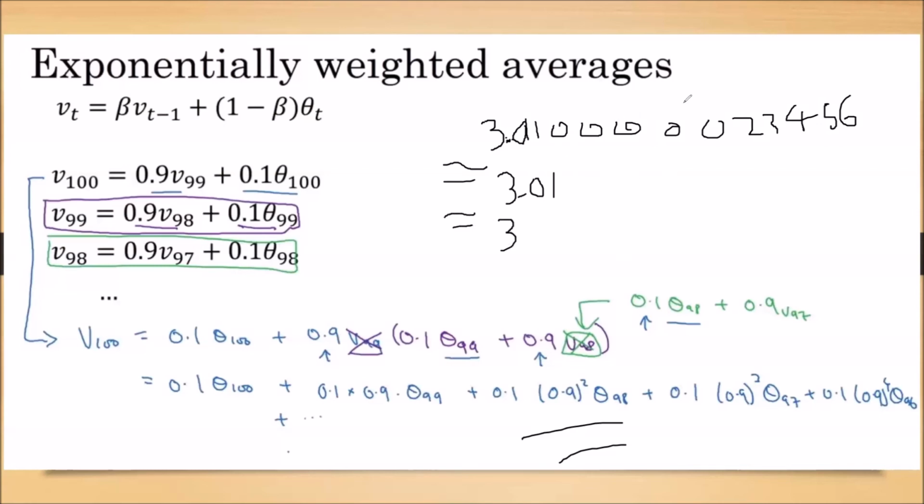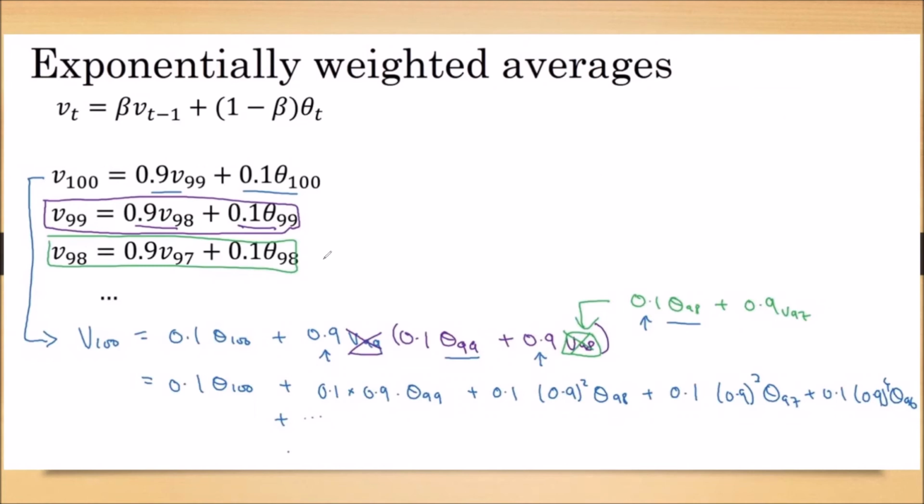Similarly, first we neglected these points, which does not at all affect our value in reality. In the second case, we neglected 0.01. That is also not affecting our original value in a big way. Similarly, even though V100 is the summation of the temperatures of 100 days, the first 10 days' weights predominantly affect V100.